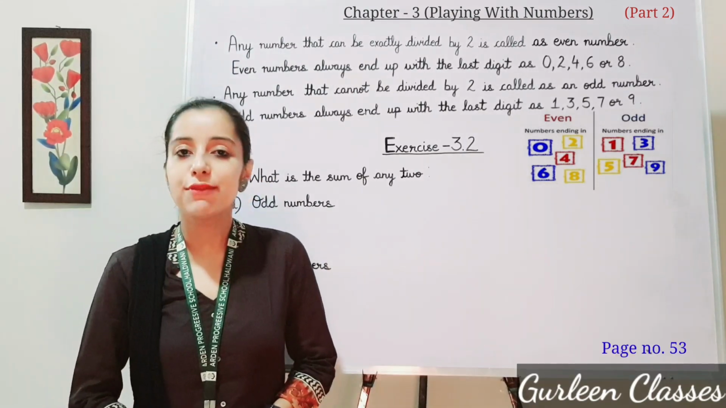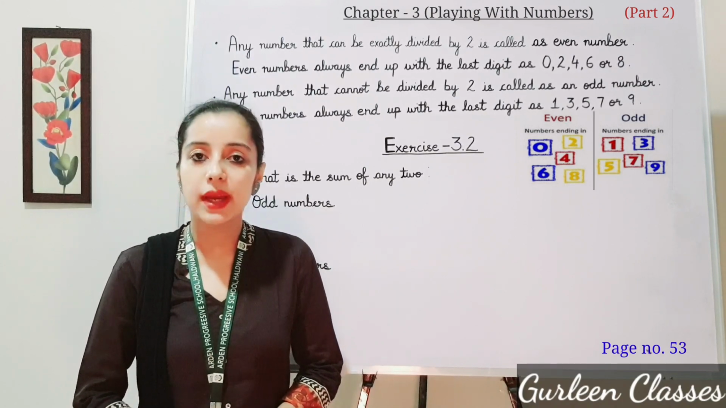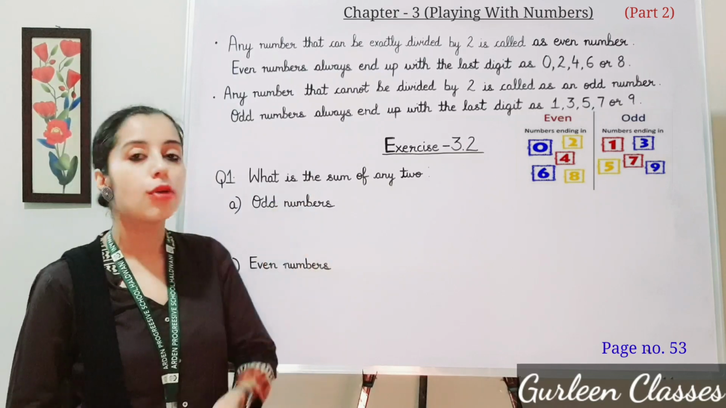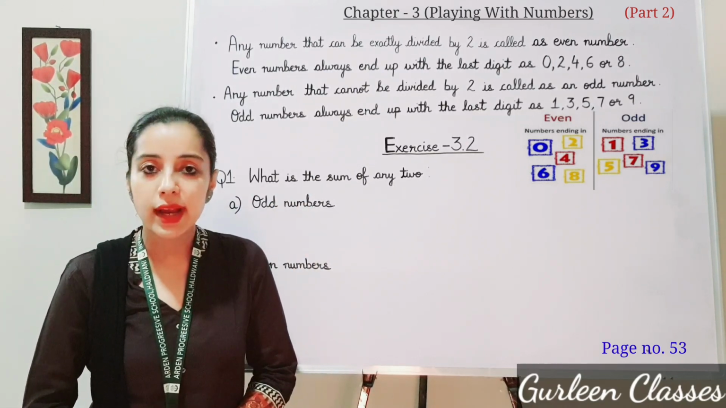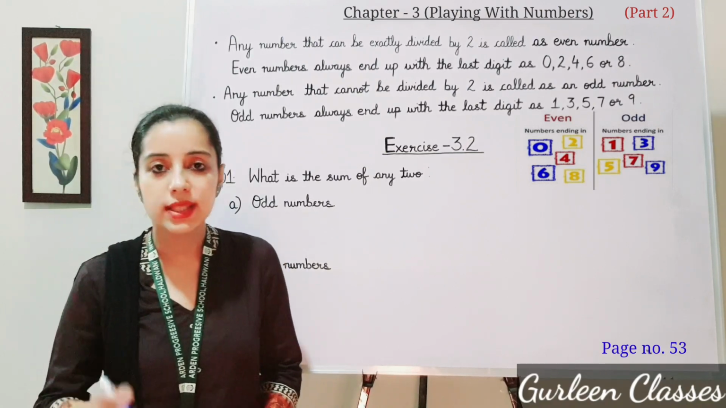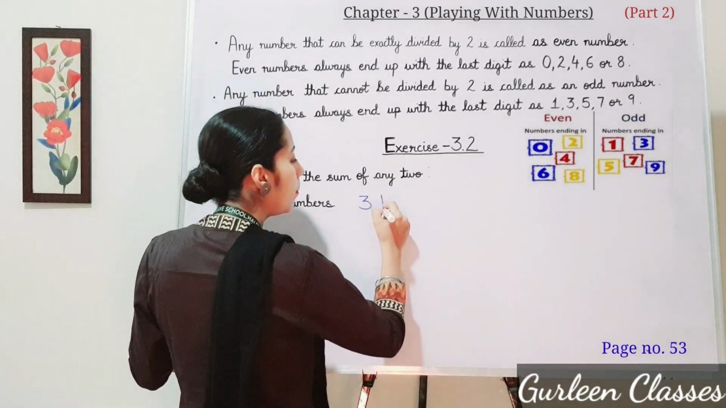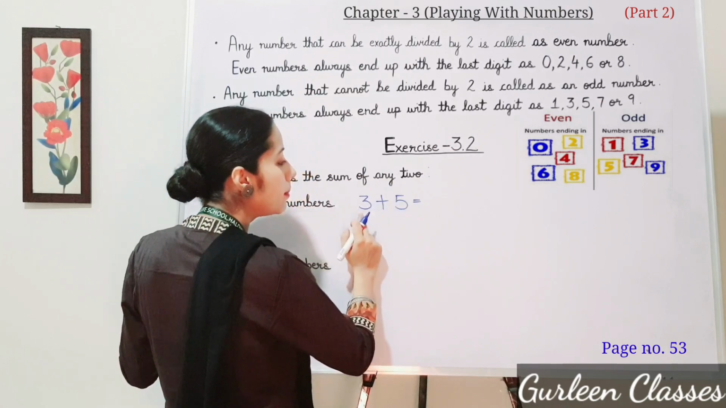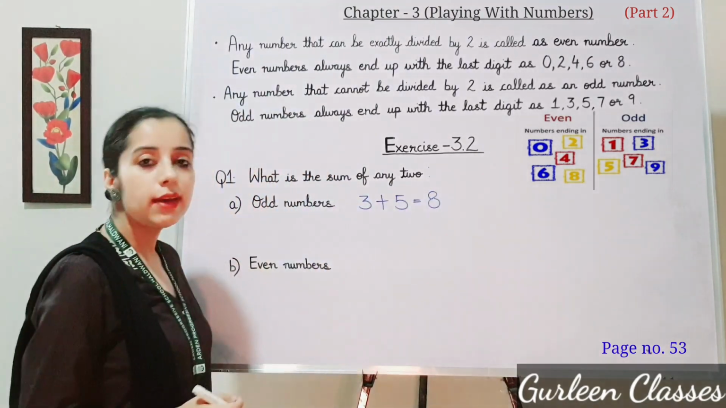So now let us start with exercise 3.2. So students, open your maths NCERT book page number 53. Question number 1. What is the sum of any two odd numbers? You have to find out the sum of any two odd numbers. So let us take a few examples. Suppose I take 3 plus 5. 3 and 5 both are odd numbers. Their sum is 8. So 8 is an even number.